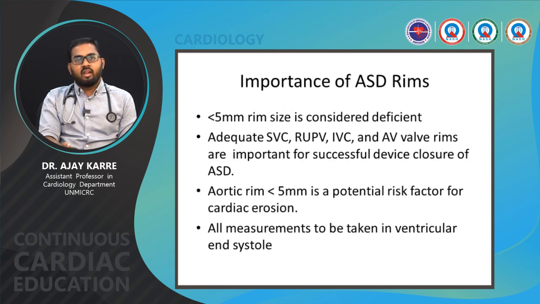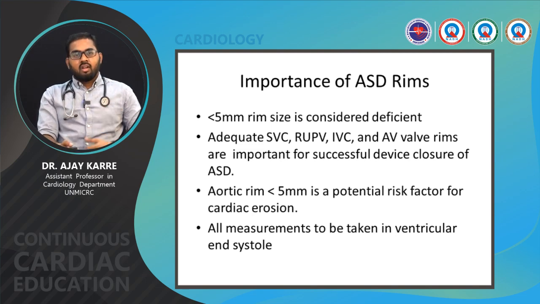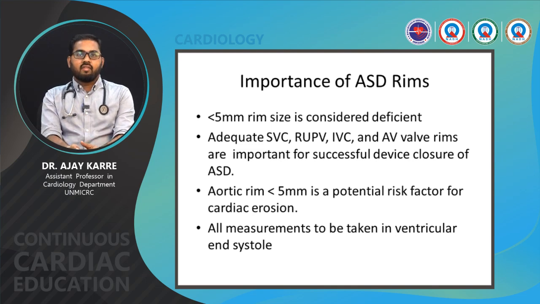Importance of ASD rims. Less than 5 mm rim size is considered deficient. Adequate SVC, right upper pulmonary vein, IVC and AV wall rims are important for successful device closure of ASD. Aortic rim less than 5 mm is a potential risk factor for cardiac erosion. All measurements to be taken in ventricular end systole.